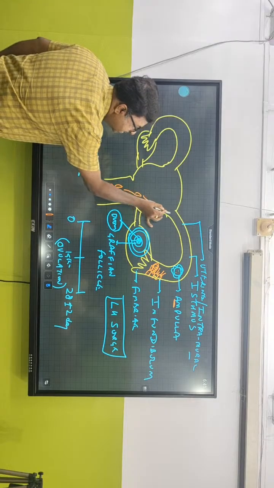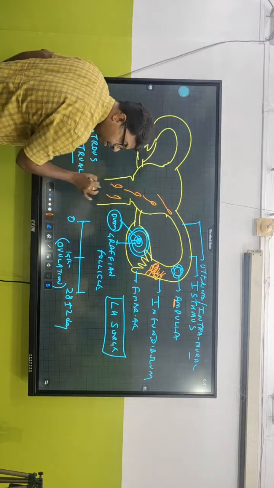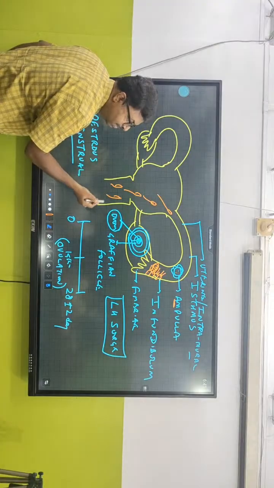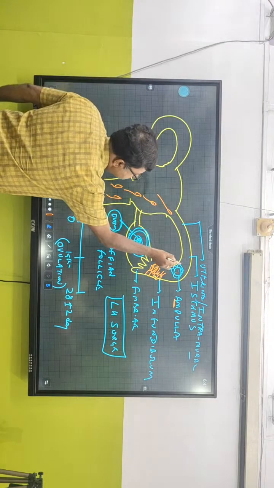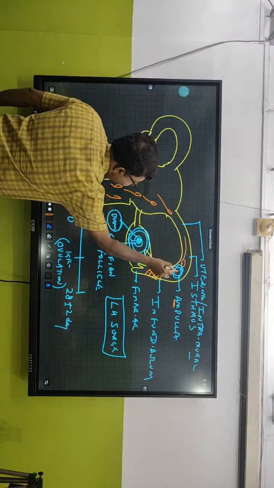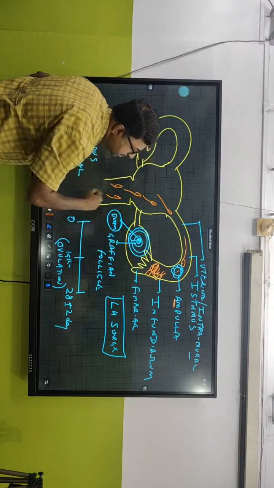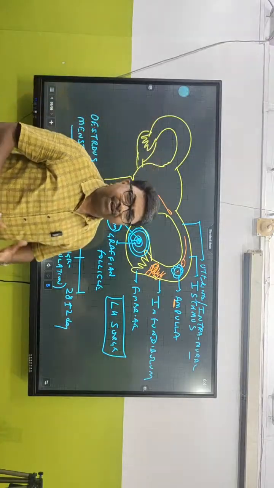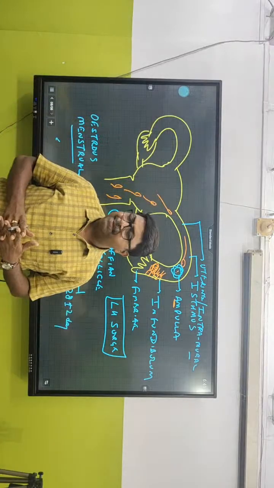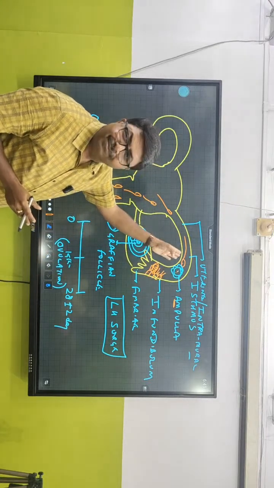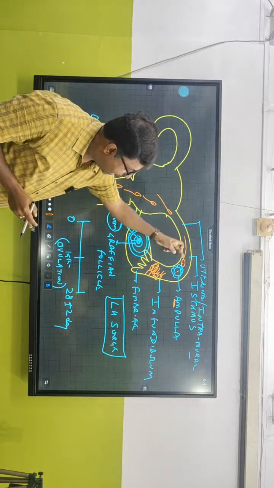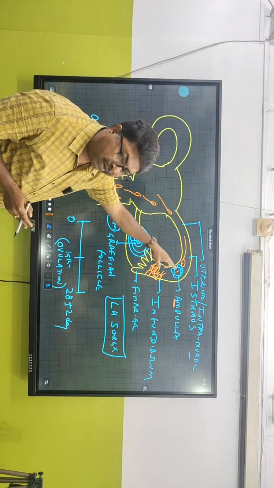So this ovum waits over here, and then this is the vagina, and due to copulation, millions of sperm, close to 480 million approximately, are ejaculated inside the vagina, and these sperms travel up till they reach over here. And the right type of sperm, there's great science over here. We're going to study it in the chapter reproductive health. So there's a chemical dialogue between what? The ovum and the sperm.